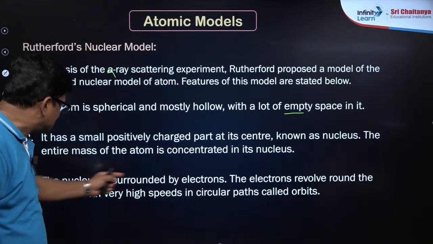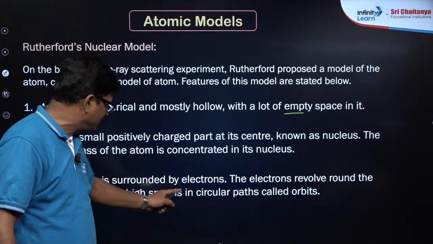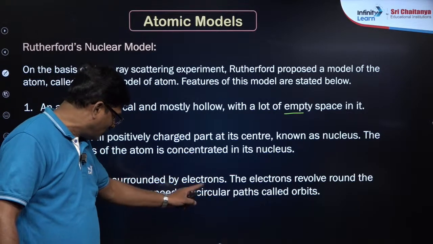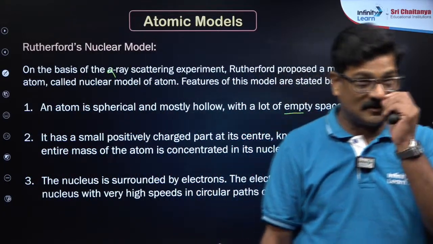Okay, the nucleus is surrounded by the electrons. The electrons revolve around the nucleus with very high speed in a circular path around the nucleus. The path of the electron is called an orbit.